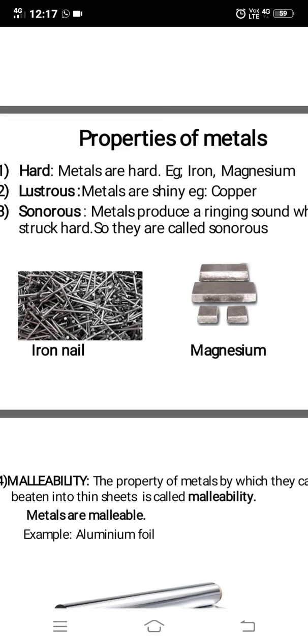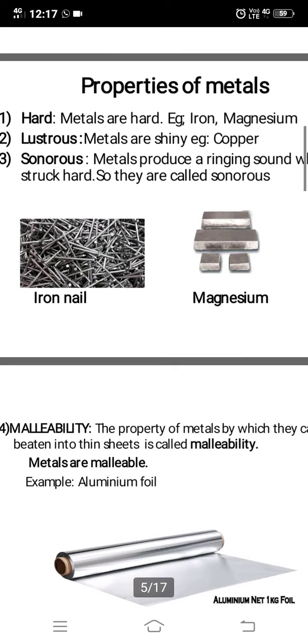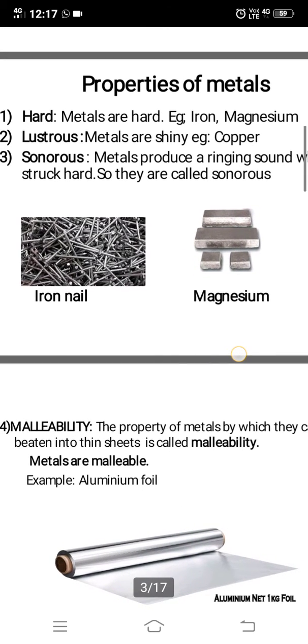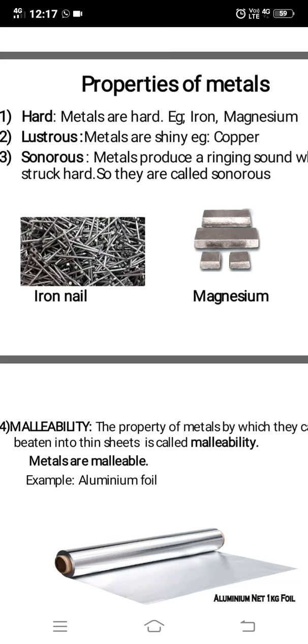Lustrous means shiny. Metals are shiny. Example, copper vessels you might have seen, they are shiny. You can see magnesium here, that is shiny, so they are lustrous. Then sonorous means they produce a ringing sound. When you hit them, they produce a ringing sound, so that is sonorous. So metals produce a ringing sound when struck hard, so they are called sonorous. So first property hard, second lustrous, third sonorous.